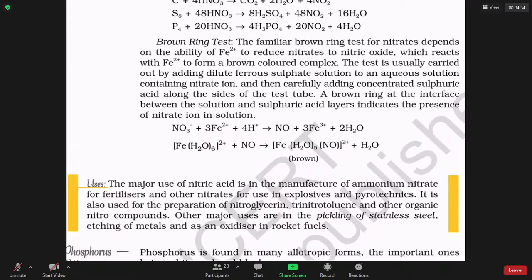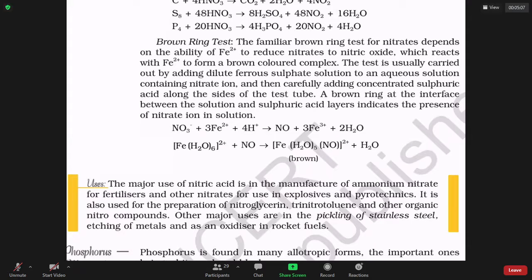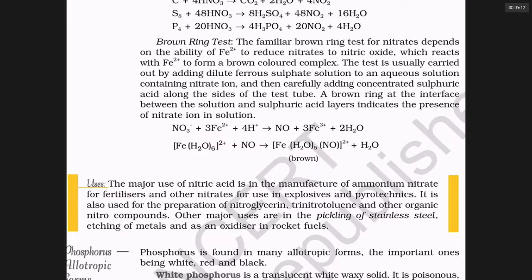Sir, brown ring test is a standard test you do in the laboratory. In the examination, if they are going to conduct a practical examination, mostly they ask you to do the brown ring test as a confirmation test for nitrate ion. What is this test? Take the given salt solution which contains nitrate ions. To that, add freshly prepared ferrous sulfate. Sir, I am saying freshly prepared ferrous sulfate solution.